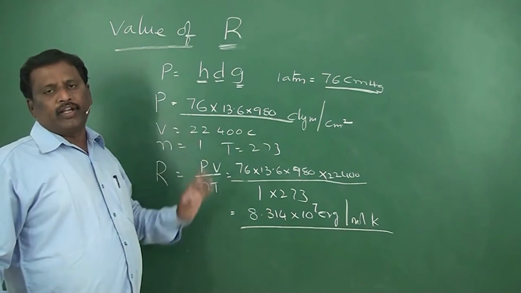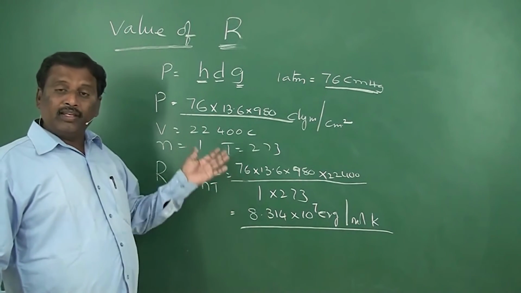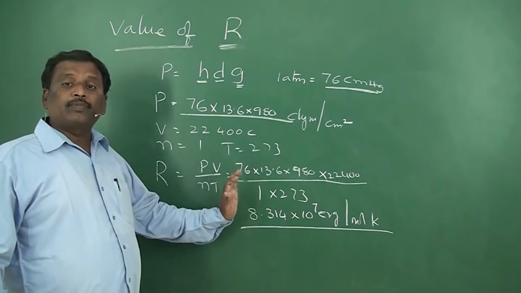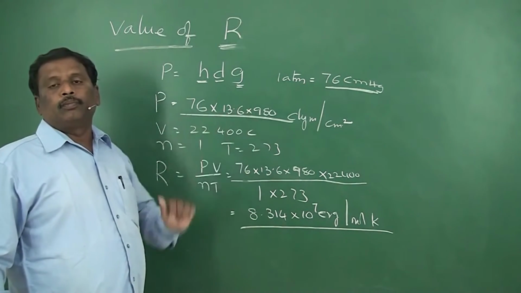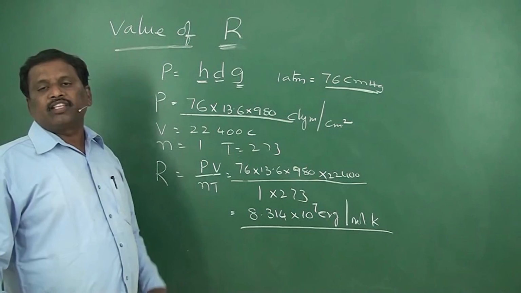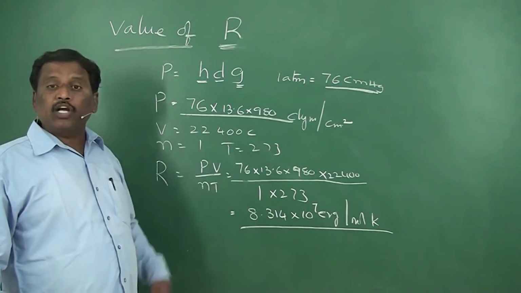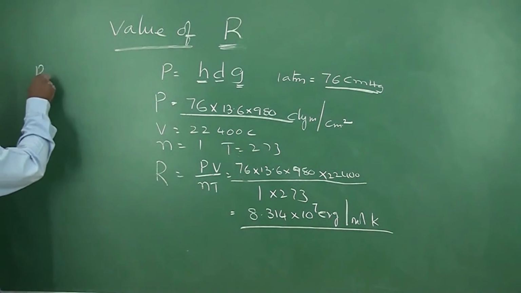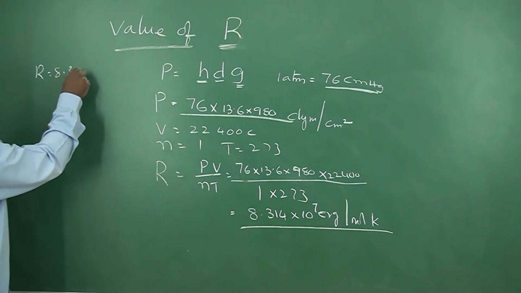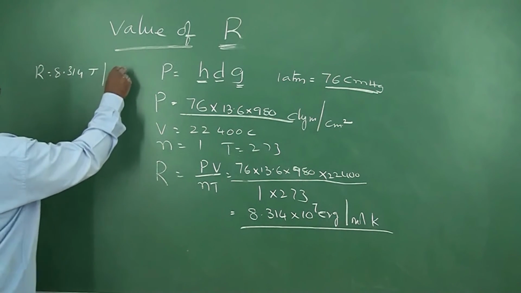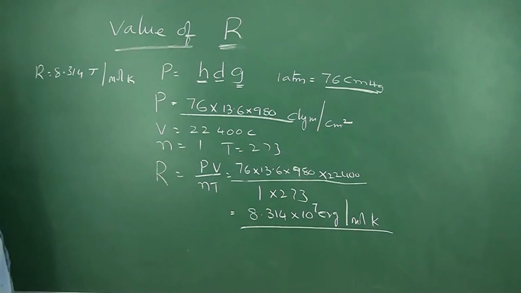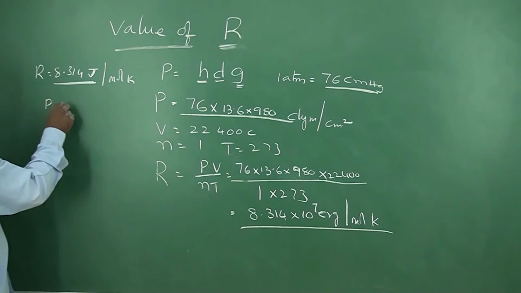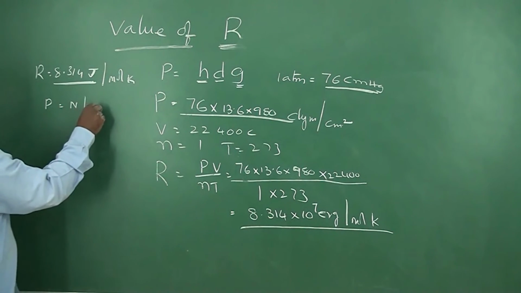It is very important. Now in SI units, the R value is expressed in joules per mole Kelvin. 10 to the power 7 ergs is equal to 1 joule. So the R value in joules will be 8.314 joule per mole K. When the R value is expressed in joules, the pressure should be in newtons per square meter.